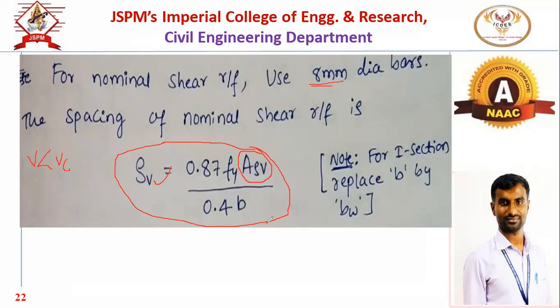Now, if the section is rectangular, then b will be the width. Whenever the section is a flanged section, it may be an I section, T section, or L section, in that case we have to replace this with the width of the web. So b in the case of the flanged section is nothing but the width of the web portion. Now this is the nominal shear reinforcement we have to provide.